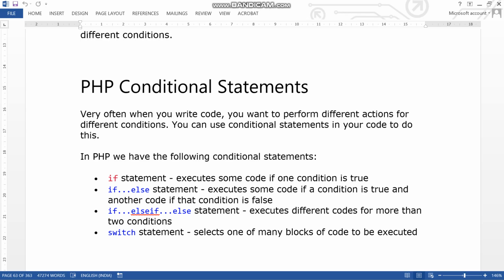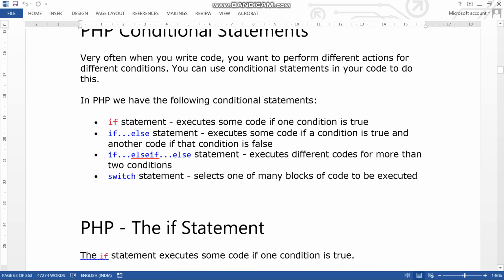So again, back to this condition, this whole thing is a normal thing. If statement, if else statement. If statement is simple: if the condition matches. If else statement: if the first condition doesn't match, it goes to the else condition. If else means if the condition matches then it's okay, otherwise it will go to another if else. If this also does not match, then it will go to else. So these are all simple statements.